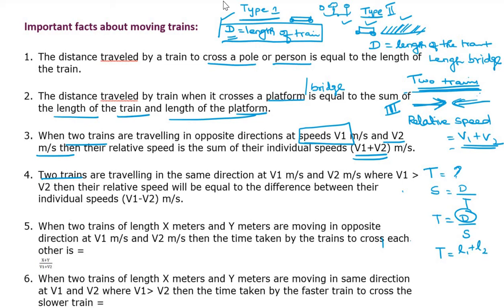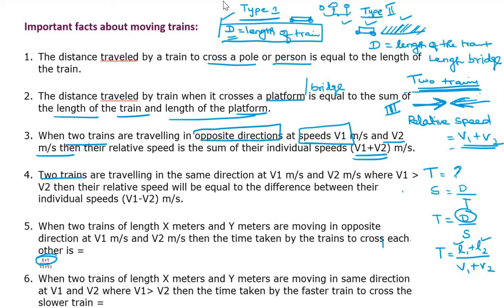or X plus Y. Here we are taking X plus Y. L1 plus L2, where L1 means length of the first train and L2 the length of the second train, divided by speed, meaning relative speed, V1 plus V2. This is the formula for two trains moving opposite, traveling in opposite directions.